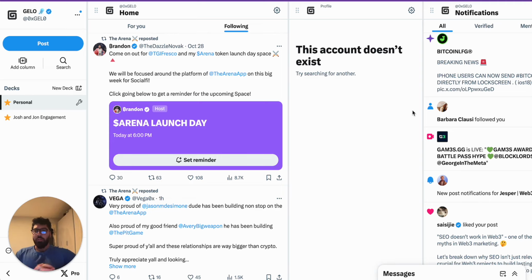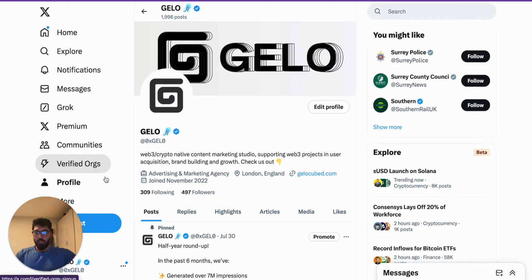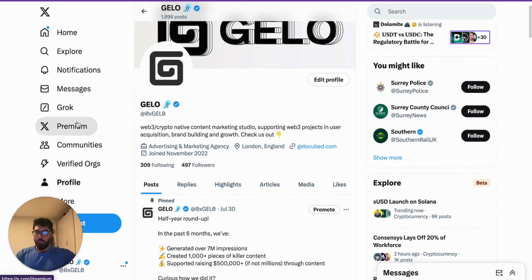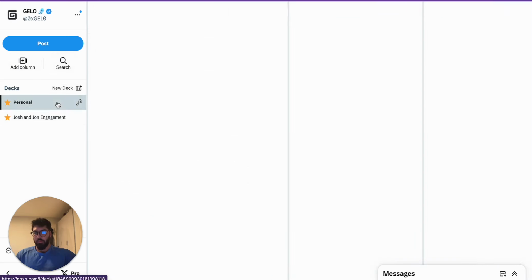So, as you can see, we are here on the X Pro dashboards, and how you get here is by going to your premium, if you have X Premium, and hitting Pro, and then you land right here. Now, what we're going to do here is create a deck or a column for a deck. What this will allow us to do is scroll through a curated feed that allows us to block out the noise and just see conversations that we want to be engaging with. So what we can do here is create a new column, or you can create a new deck, for example. I'm just going to keep it on the personal one,